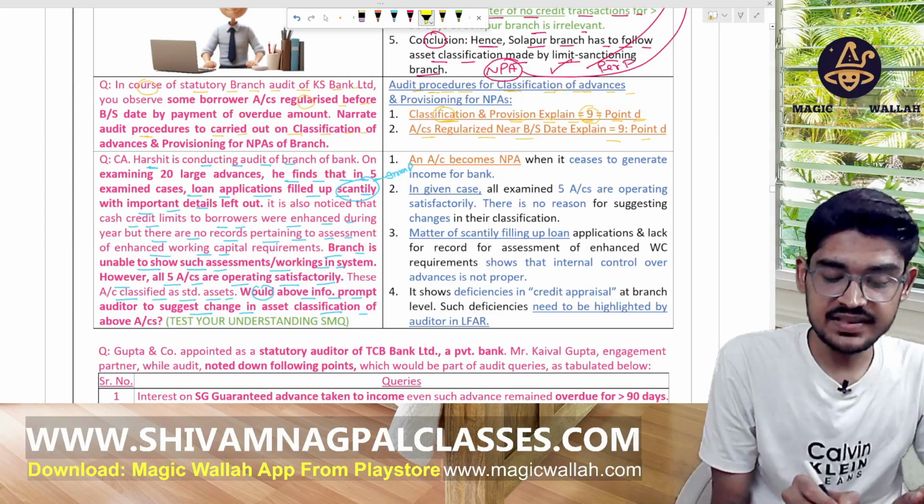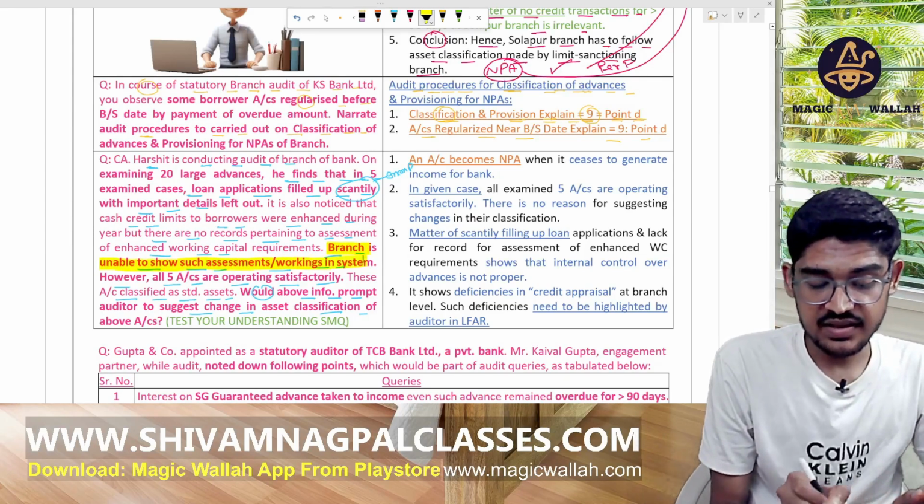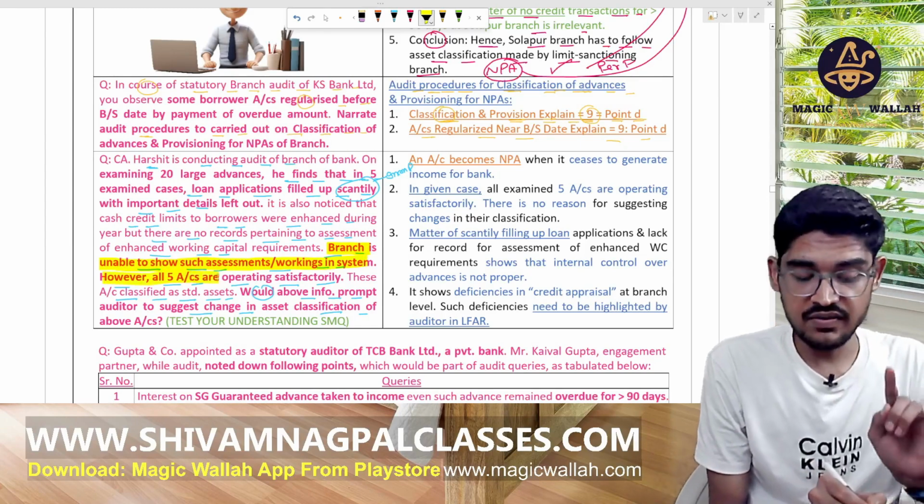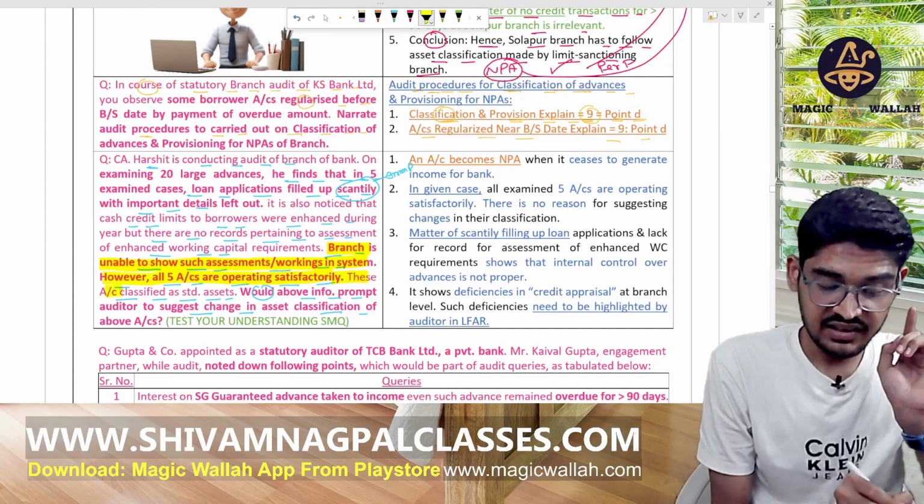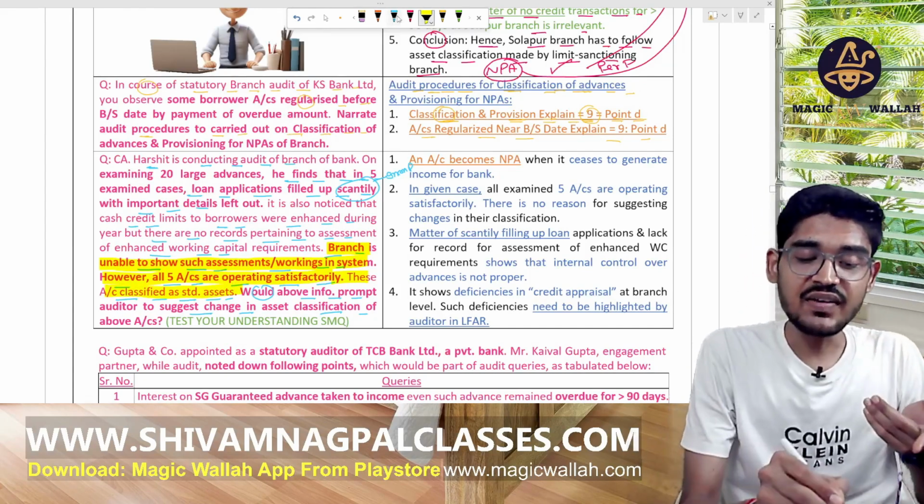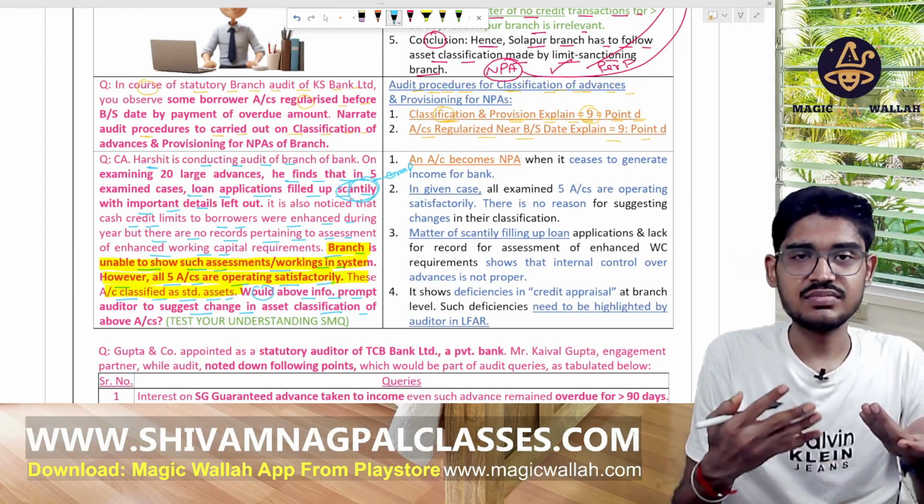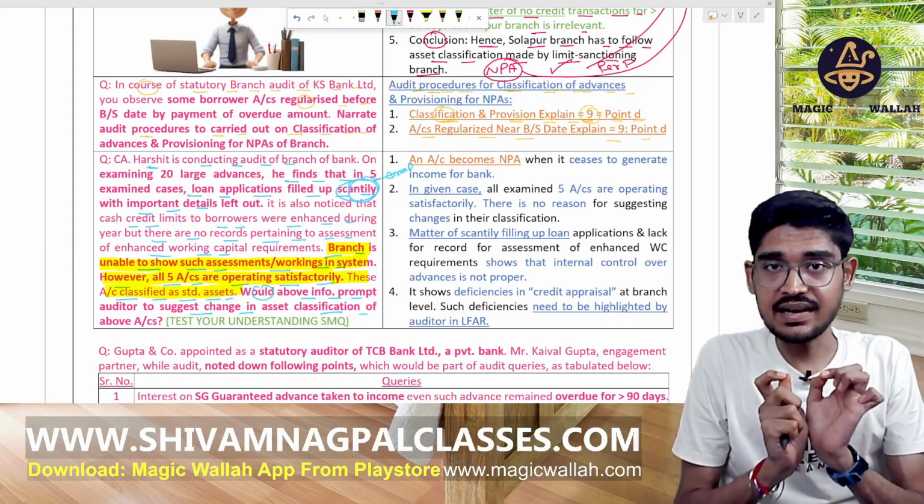The branch is unable to show such assessment and working in their system. However, all the 5 accounts are operating satisfactorily. These are classified as standard. If operating properly, that's okay. If some information is not filled, it doesn't matter much. If working properly, it should not be classified as NPA.